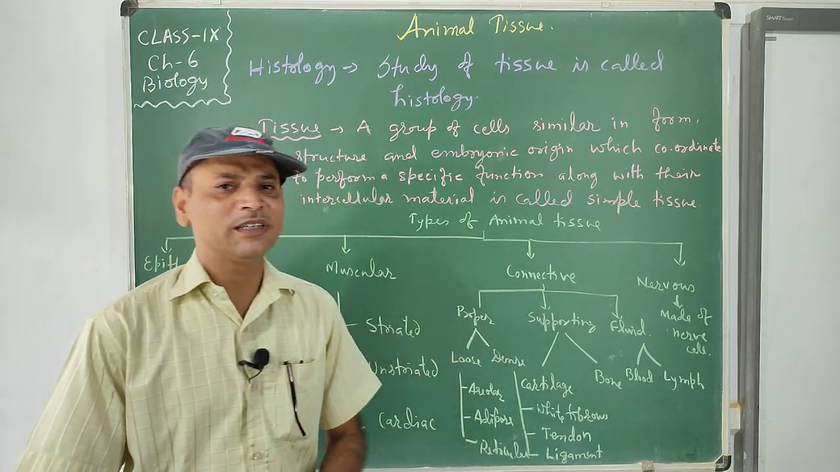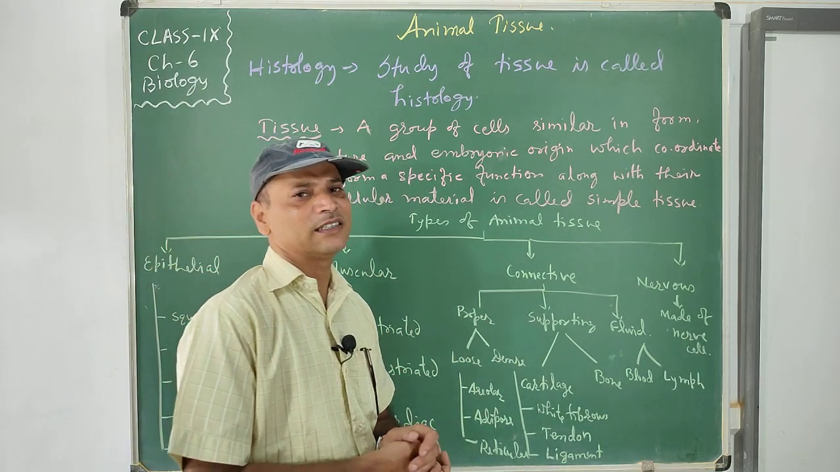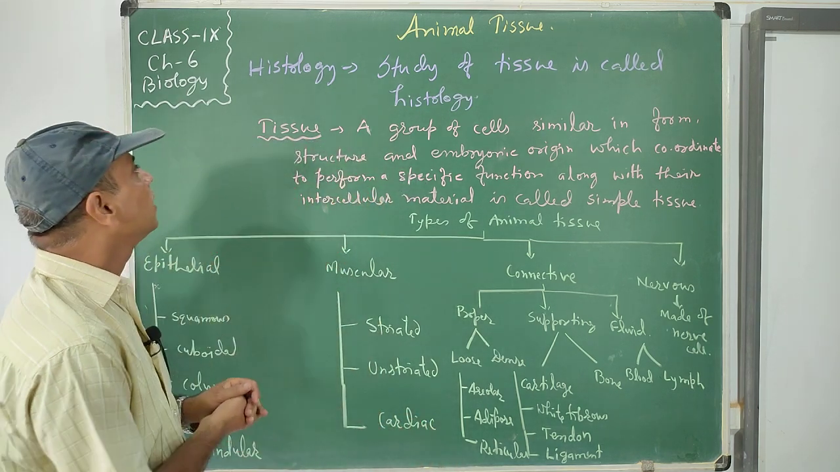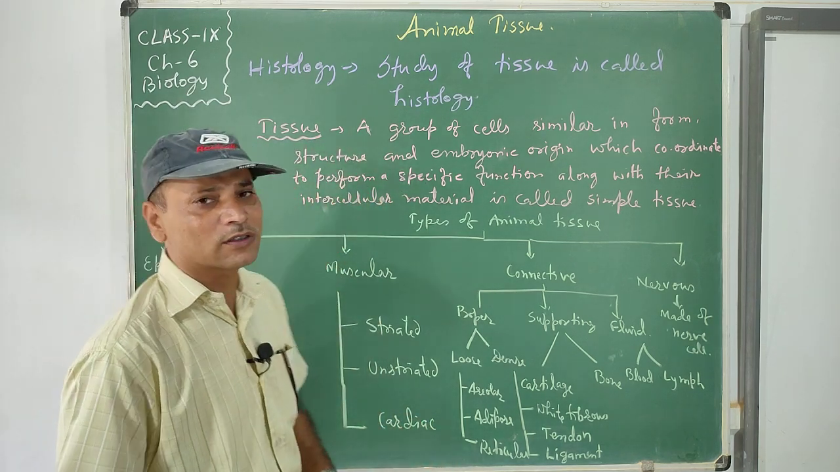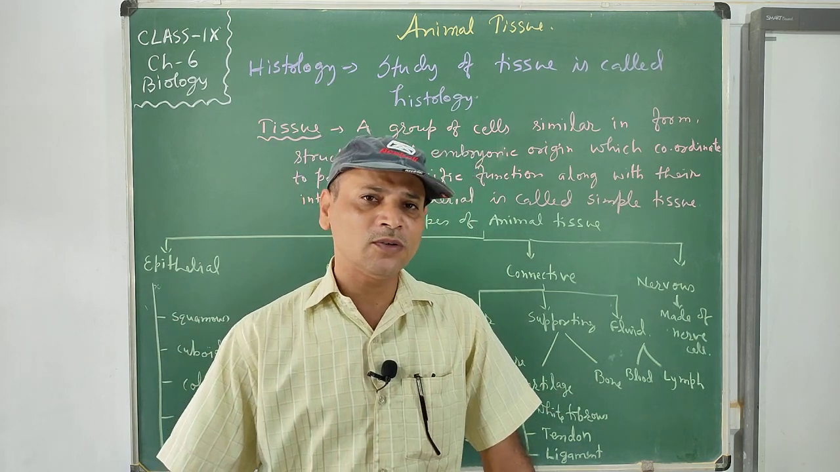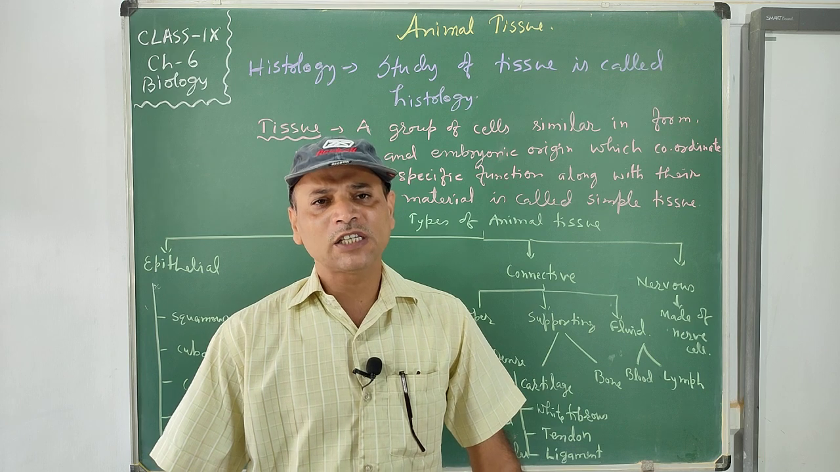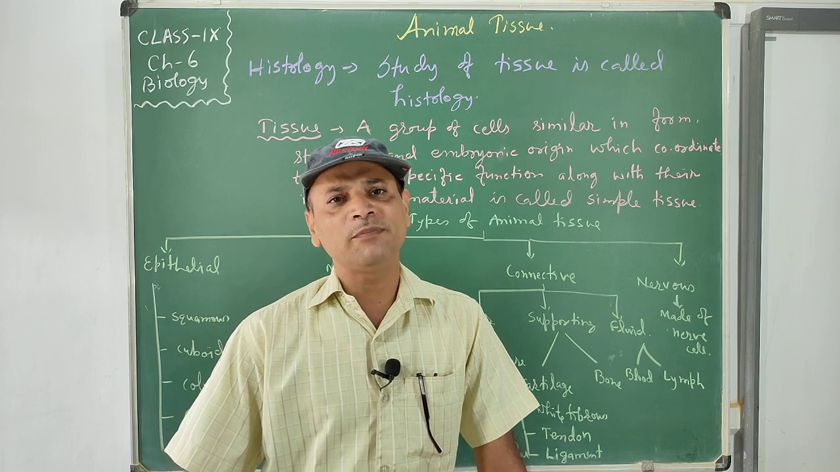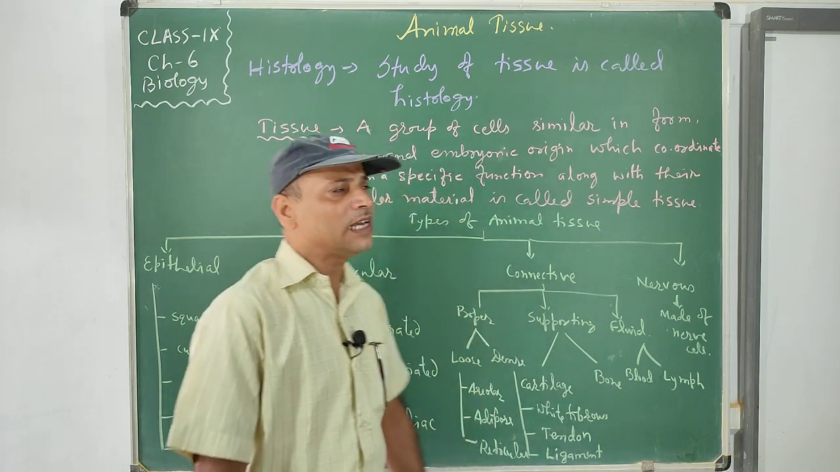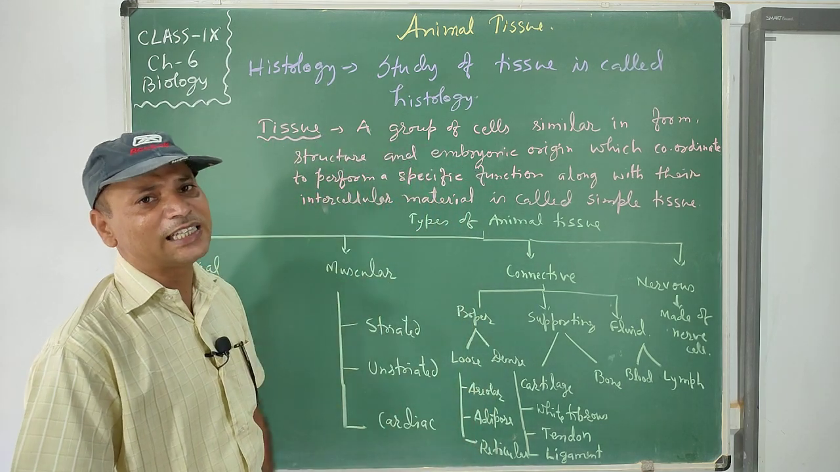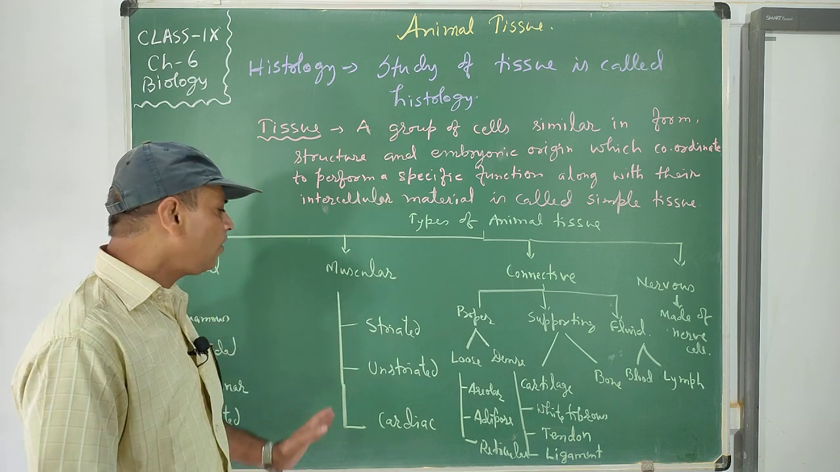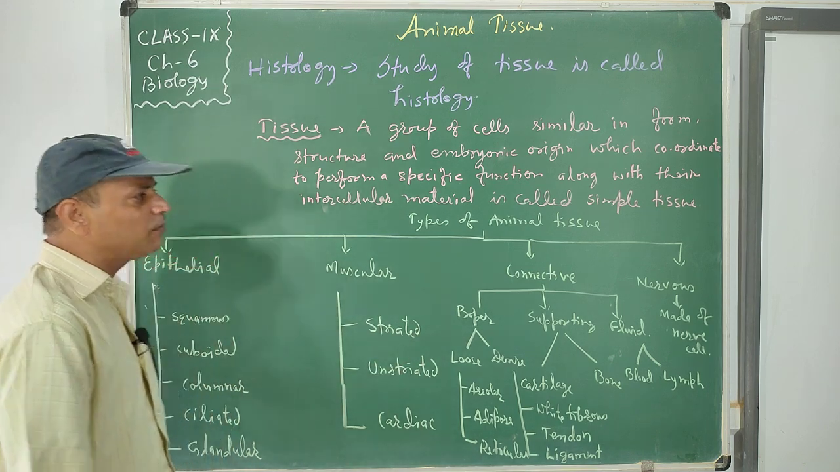Hello students, I am here to discuss your chapter on tissue, chapter 6 of biology, and in this chapter we will discuss animal tissue. As you know, tissue is a group of cells present inside the animal body that perform different specific functions. So tissue is of different types in animals. We will discuss the different types of tissue in animals.